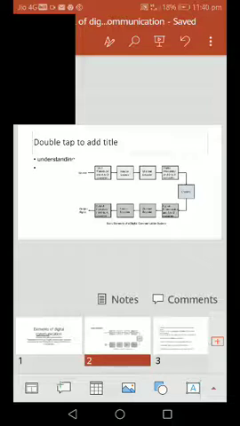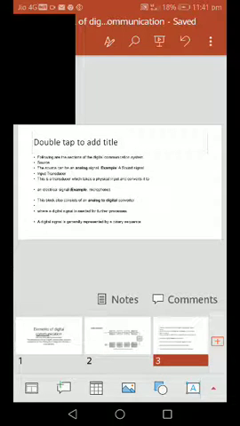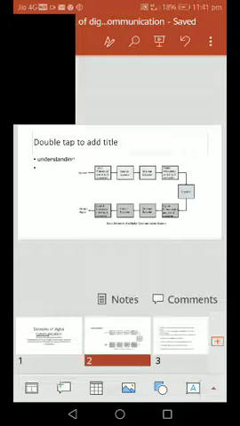Then after the channel, at the receiving end, four blocks are required. The first block at the receiving end is the digital demodulator. It converts the physical analog signal into digital. Then we go to the channel decoder.